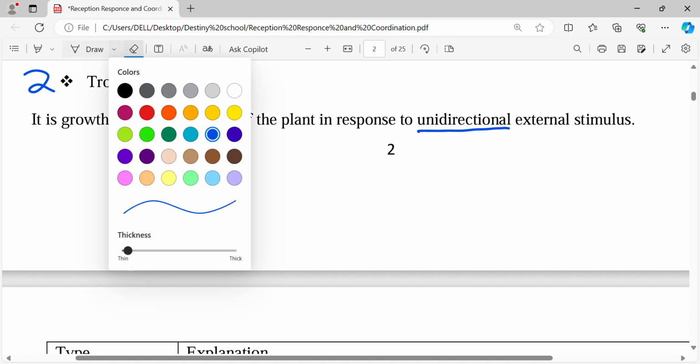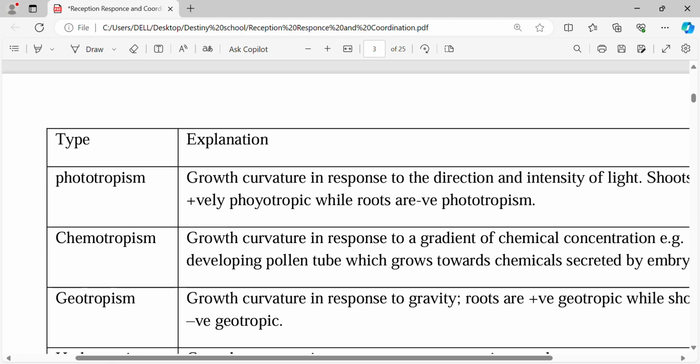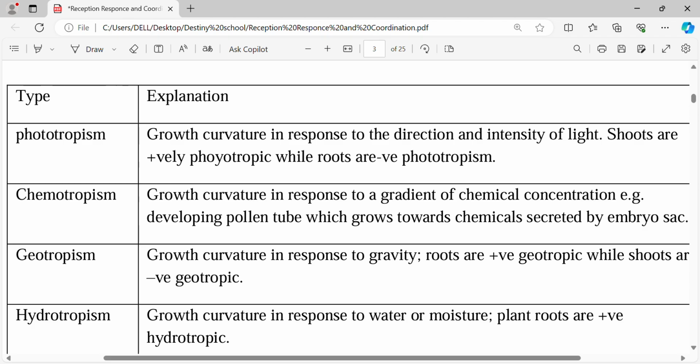So tropism is about a part of the plant. In taxis it was the whole living organism, but in tropism it is a part of the plant. Remember, the whole plant cannot move about, but a part of the plant will move a little bit. So that is what you call tropism. Tropism is a result of growth; they grow towards that response.